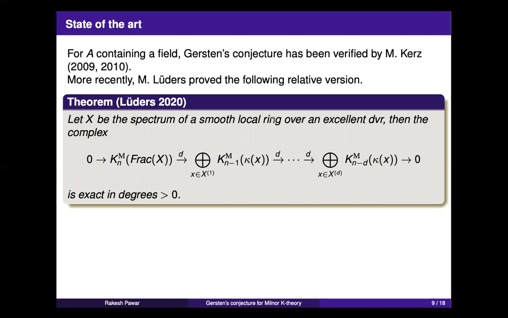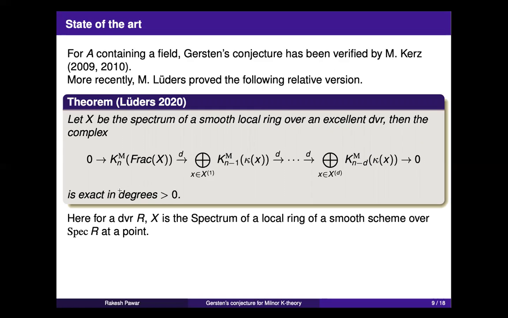So you take a smooth scheme over a DVR, you take a point on the smooth scheme, and you take the local ring of the smooth scheme at the point, and the spectrum of that is my X. For this X, you can talk about this complex, and he was able to show that for degrees bigger than or equal to 1, this is exact. Again, the first map is not necessarily injective.